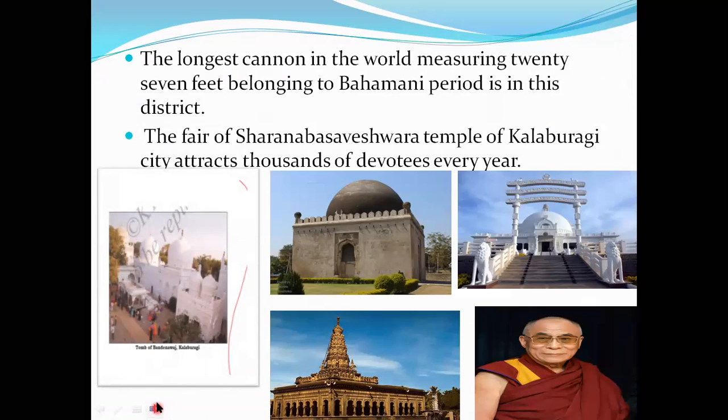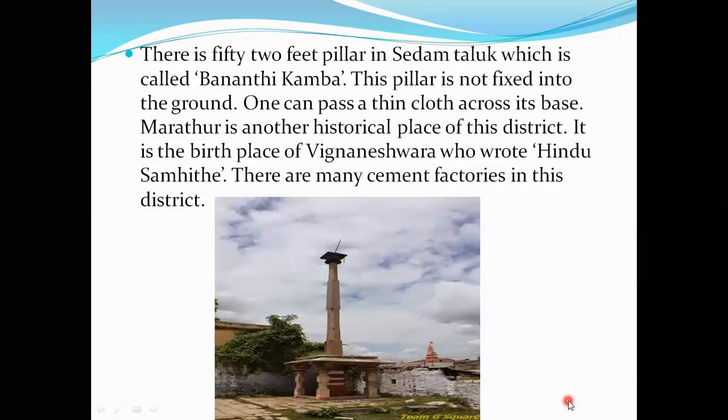The fair of the Sharana Basaveshwara temple of Kalburgi city attracts thousands of devotees every year. This is known as a Gumbaz in Kalburgi, and this is the Khwaja Bande Nawaz Dargah. At the Buddha Vihara, the Dalai Lama inaugurated it.